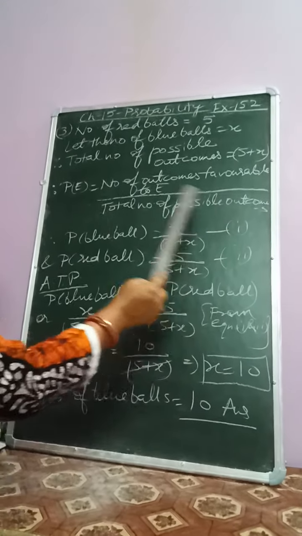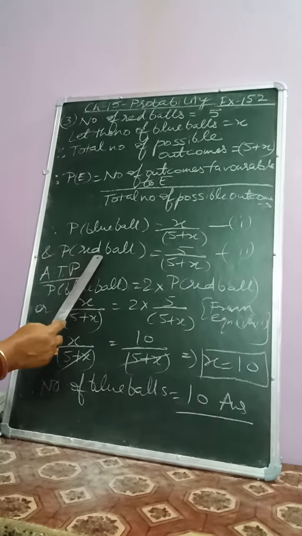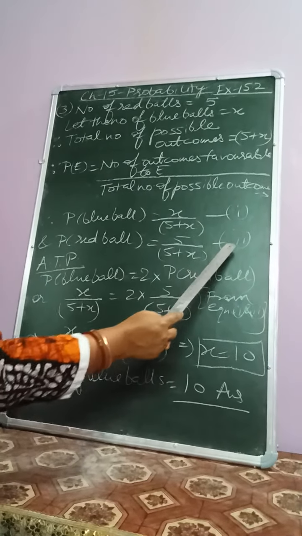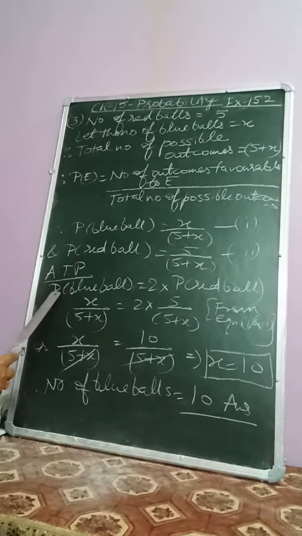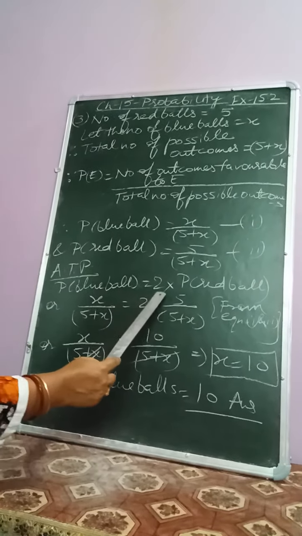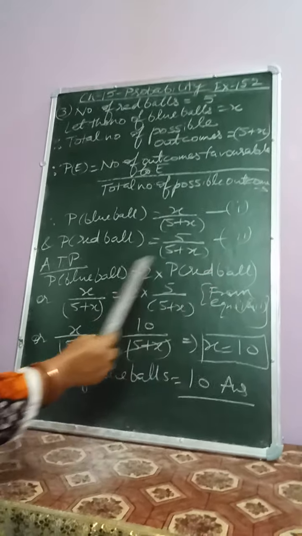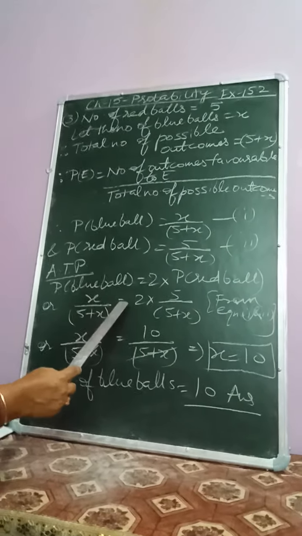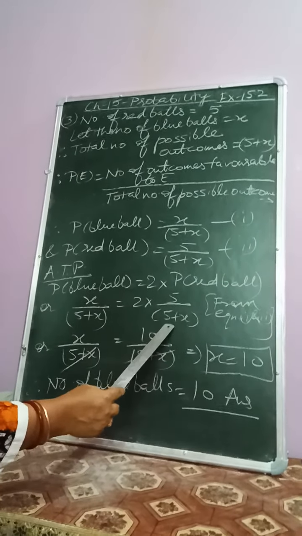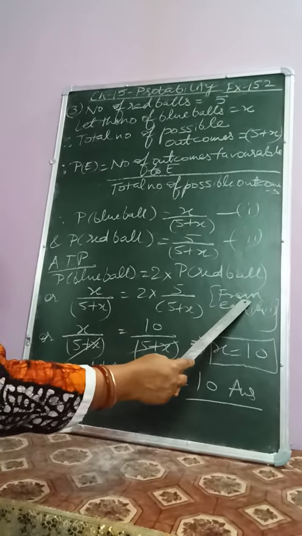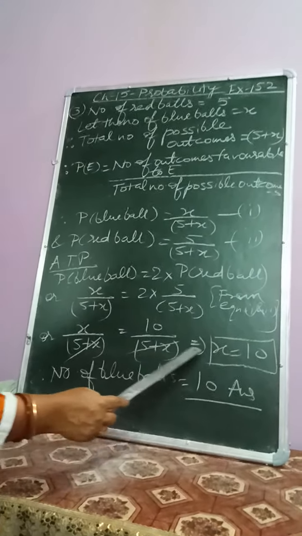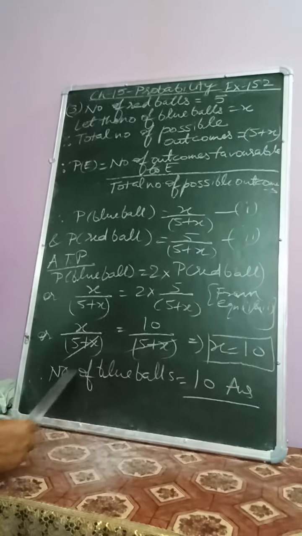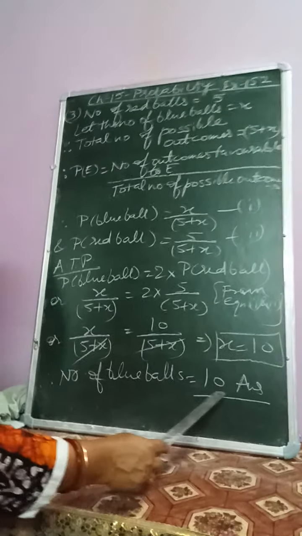Let this be equation number 1. And probability of getting a red ball will be 5 upon 5 plus x. Let this be equation number 2. Now, according to the problem, probability of getting a blue ball is double of probability of getting a red ball. Therefore, x upon 5 plus x is equal to 2 into 5 upon 5 plus x, putting the values from equation 1 and 2. So, 5 plus x and 5 plus x get cancelled. Therefore, x is equal to 10, and therefore number of blue balls is equal to 10, which is the answer.